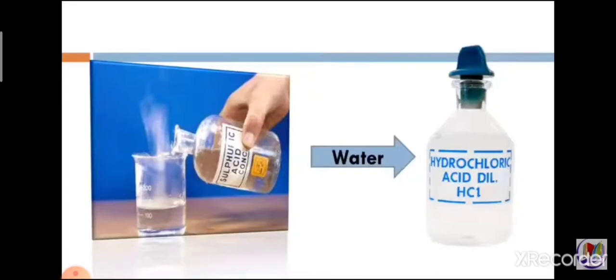And how are dilute acids prepared? When we add some amount of distilled water to the concentrated acid, the solution becomes dilute. And these dilute acids are a little bit less harmful than the concentrated acids.